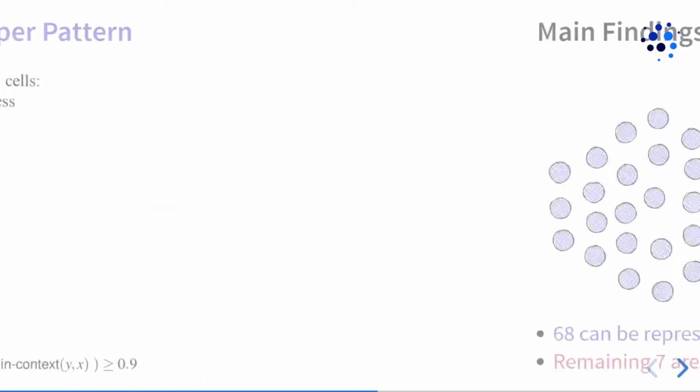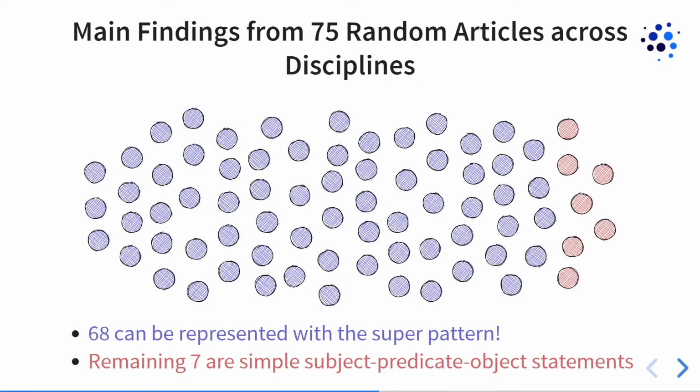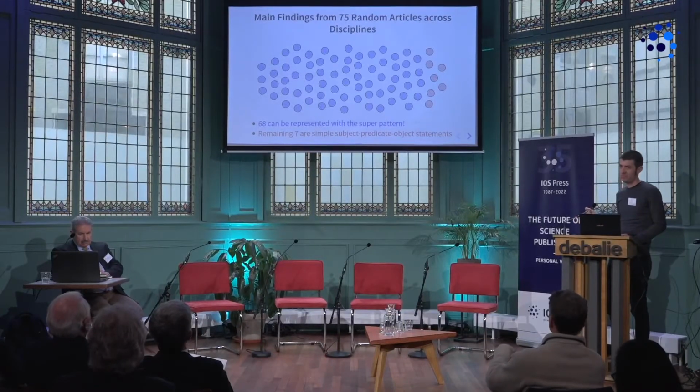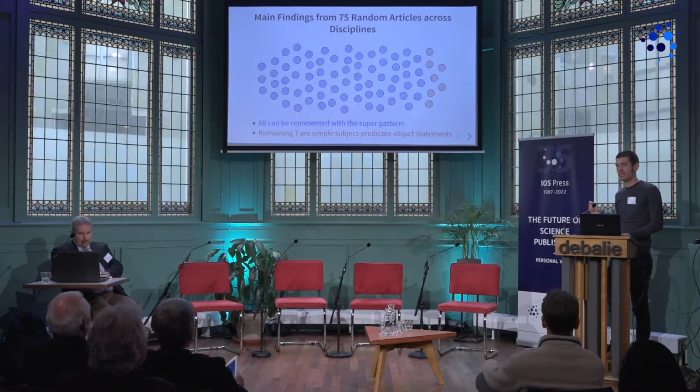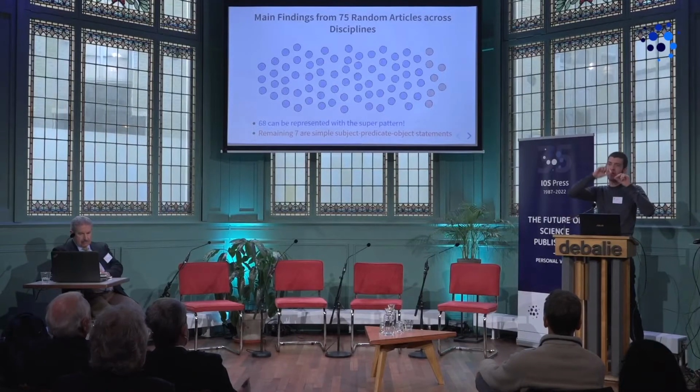So we went back to these 75 random articles and the main findings we found therein, and tried to apply the super pattern that we found. And the good news is 68 out of these 75 could be represented with the super pattern. And the even better news is that the remaining 7, they were not too complicated, but rather too simple to be represented. It turned out these were the simple kind of A has relation R to B type of statement. So these are easy to represent, logically speaking.